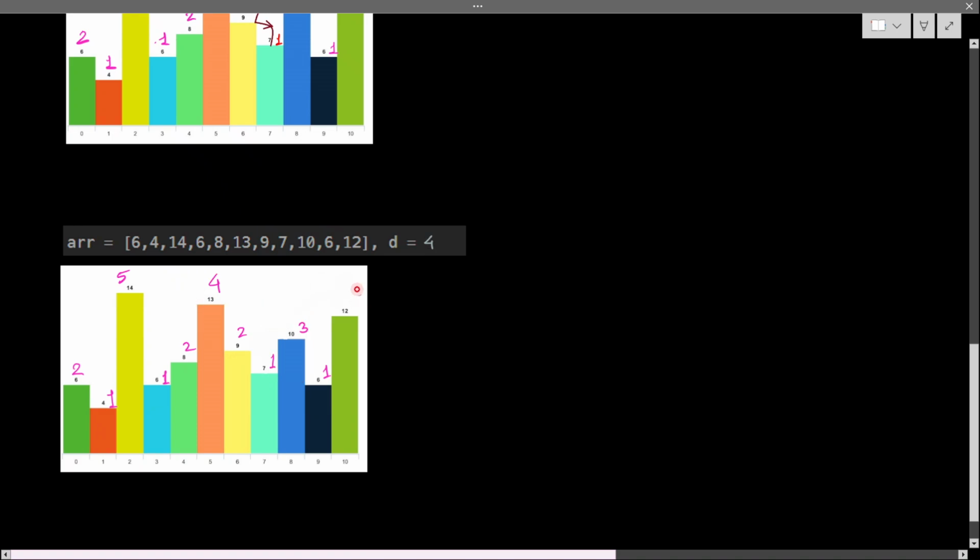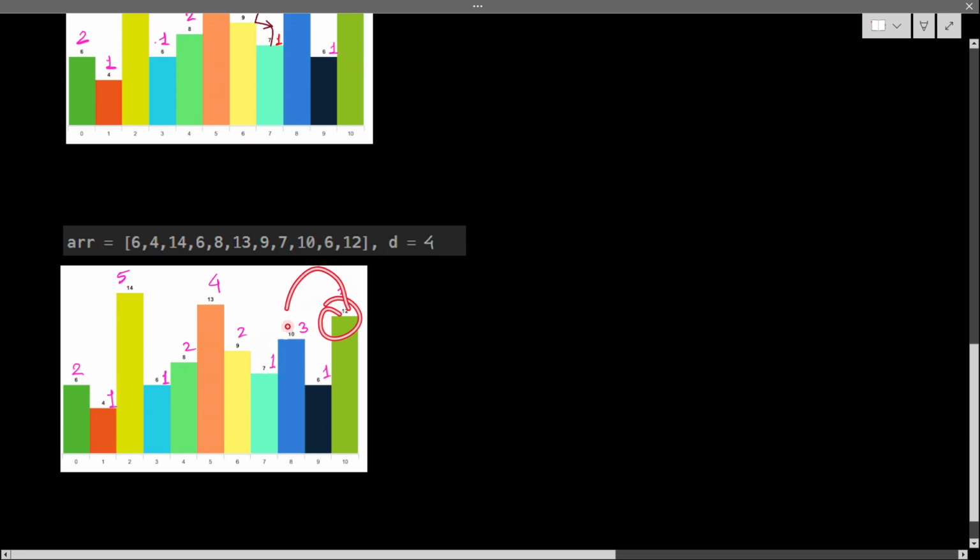Only one value is left, that is 12. That is not calculated. Let's see what places I can go. I can go here, here, here, and here. These are 4 places. So if I go to 9, 9 gives me 2, and 2 plus this 12, which is 1, that will be 3. Okay, fine. After that, I can go here as well. This will give me 1, so 1 plus 1 is 2, but the current value is 3. So the previous value is 3, so it will not update.